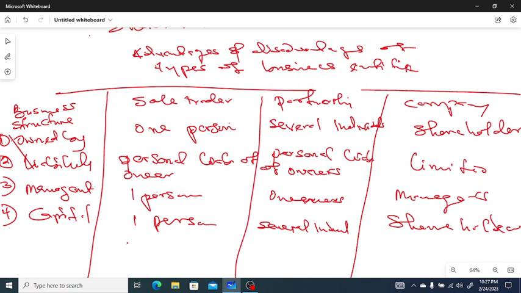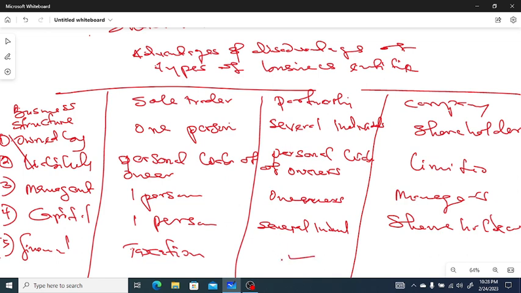Then number five, financial account and auditing. Under sole trader, there is no statutory requirement to prepare financial statements, but you will need the financial accounts or auditing for the purpose of taxation.